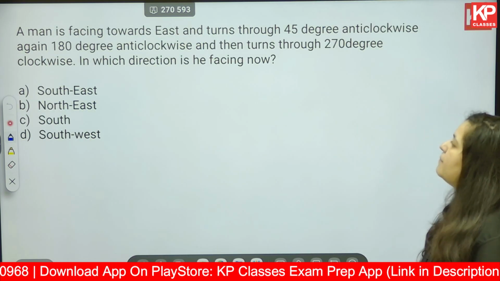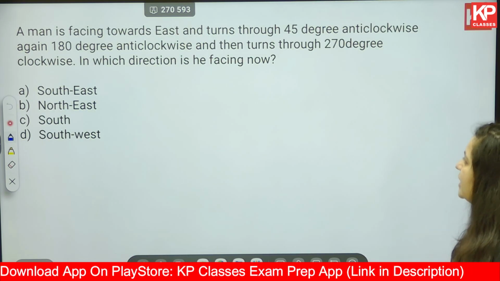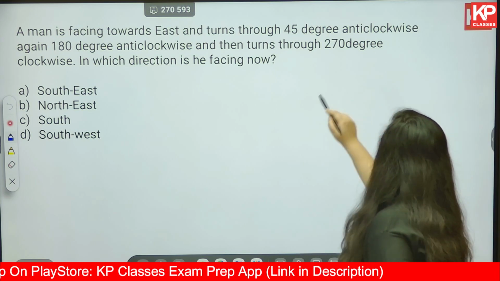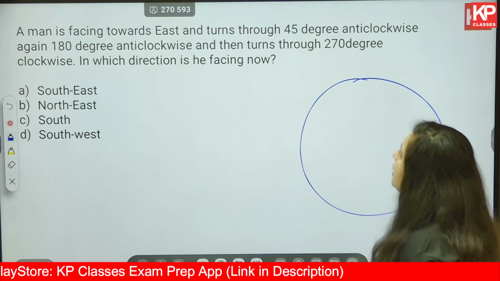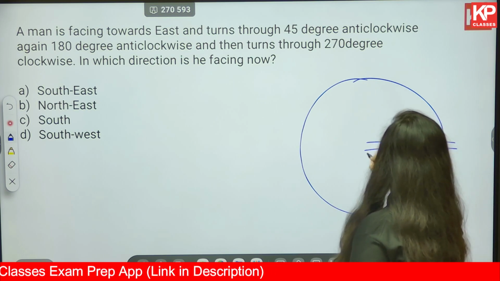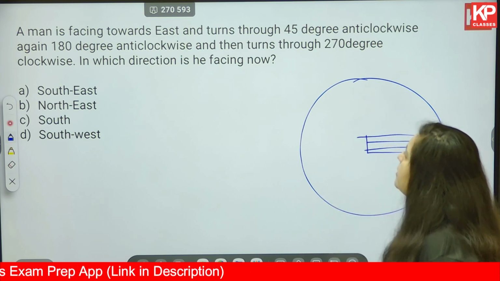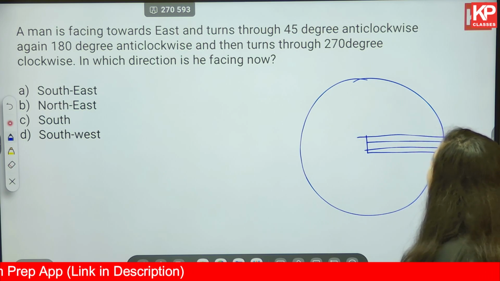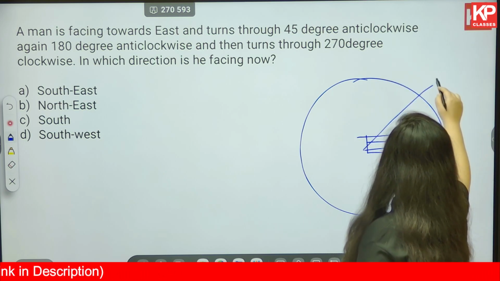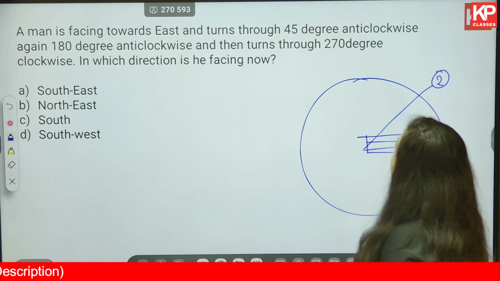Next. A man is facing towards east and turns through 45 degrees anti-clockwise. Okay, so this is a clock question. A man is facing towards east, and turns through 45-degree anti-clockwise. Anti-clockwise is in this direction. So this is position number 2.